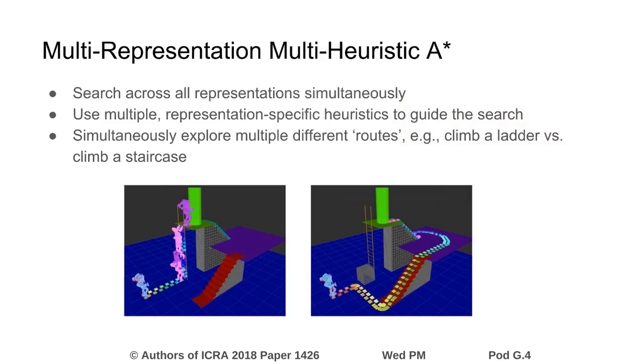At all points during the search process, our planner combines and reasons about several low-dimensional representations of the robot. To efficiently explore these representations and plan solutions that utilize a number of different representations, we developed a new search algorithm called multi-representation, multi-heuristic A*. This search algorithm explores all representations simultaneously and incorporates guidance from several representation-specific heuristics to guide the search to the goal.